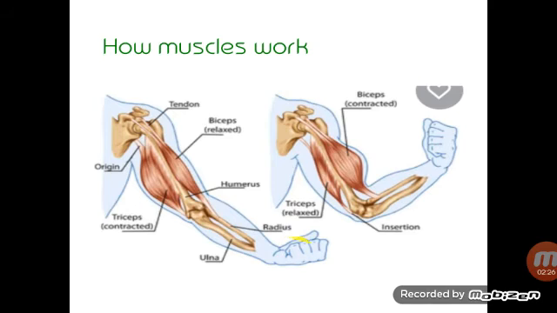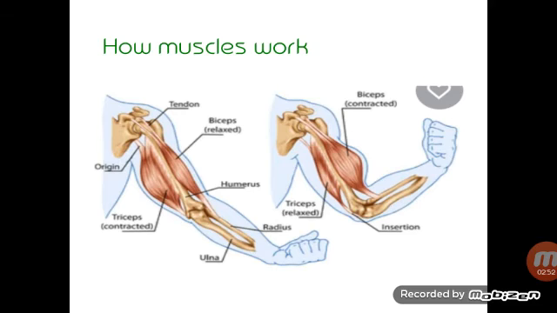When we lift an object, imagine you are lifting something and bringing it towards your shoulder. The muscles at the front of the arm are called biceps. They contract and pull the lower arm bones up.